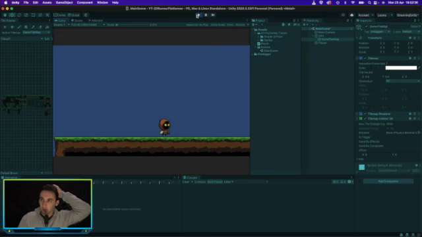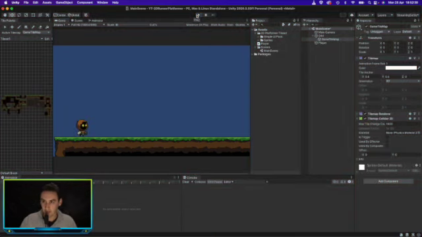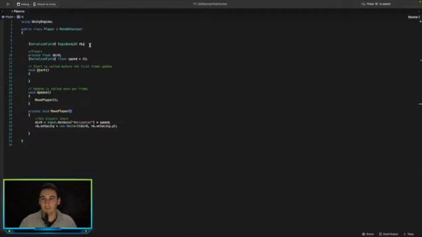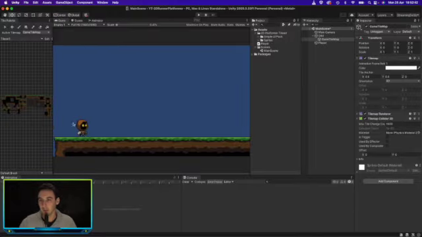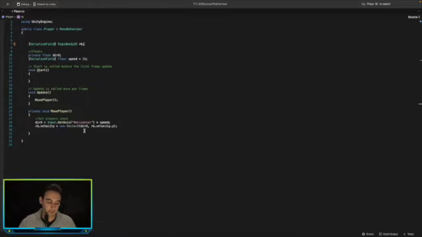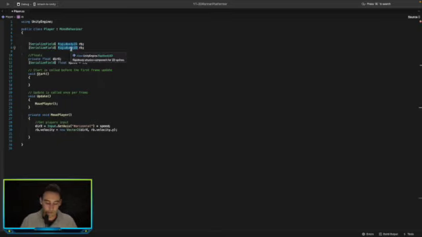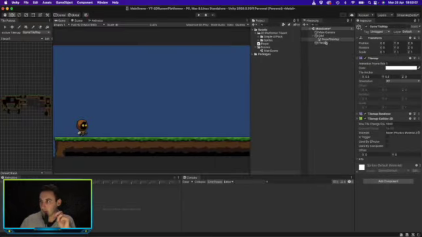This is quite simple. All we really need to do is first get a reference to our sprite, being the picture, the PNG of the player. So let's go ahead and get our sprite renderer. With that, we can save and drag and drop our reference to that in there.